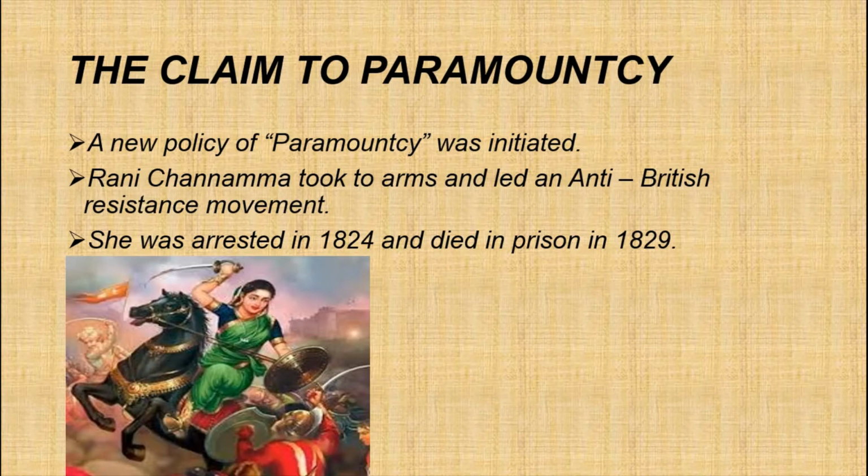He destroyed many British camps and records, but he was caught and hanged by the British in 1830. Okay, so who introduced the policy of paramountcy? Lord Warren Hastings, right? Actually, what was the objective behind the company's new policy of paramountcy?